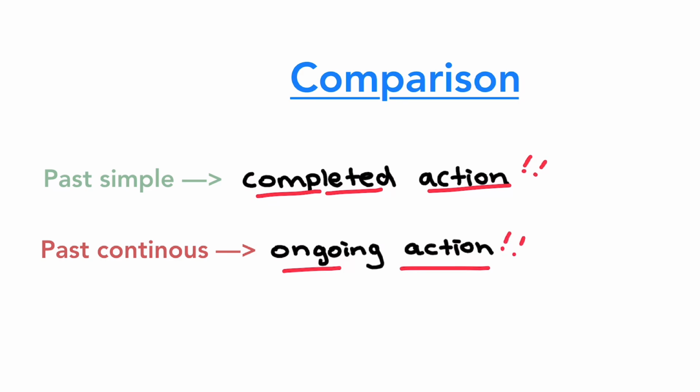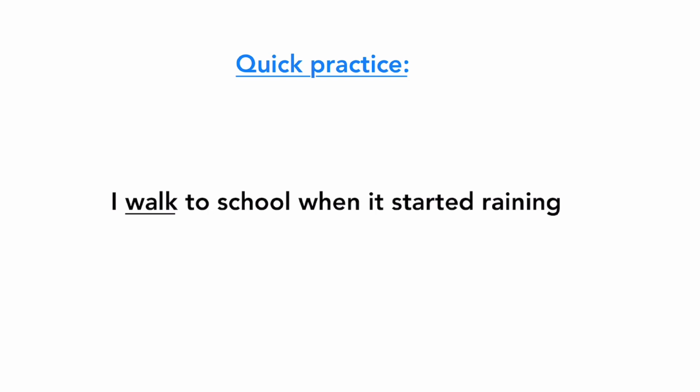Okay, so let's do a quick practice. You can pause the video and do it in your own time or come along with me. So here's a sentence. I walked to school when it started raining. It's incorrect actually. So why exactly? It does seem alright, but it's not. It uses the wrong word for the wrong tense.